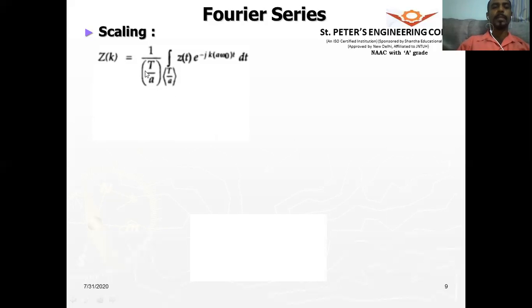And as I said, the period will change to T by a, it will get scaled. z of t e to the power of minus jk a omega naught t dt. All right. So the a in the denominator will go to the numerator. So it will become a by T integral over a period, minus T by a to plus T by a, x of at e to the power of minus jk a omega naught t dt.